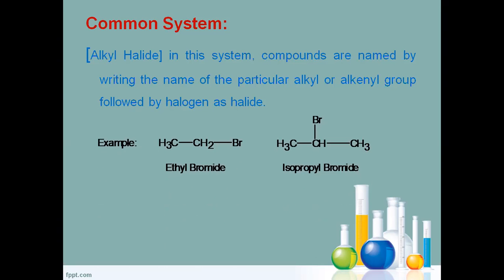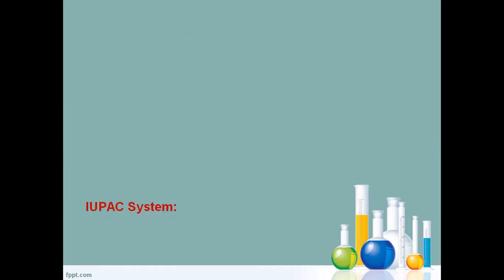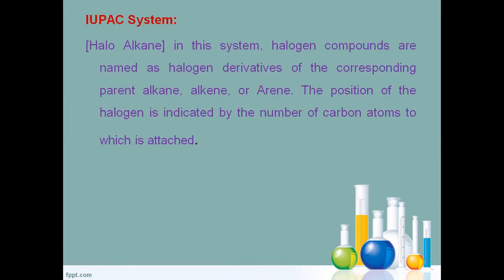Let us take an example. Here the alkyl group is ethyl and the halogen is bromine, so we call it bromide. So it is ethyl bromide. Another example is isopropyl bromide. Let us take another example: secondary butyl bromide, tertiary butyl bromide.